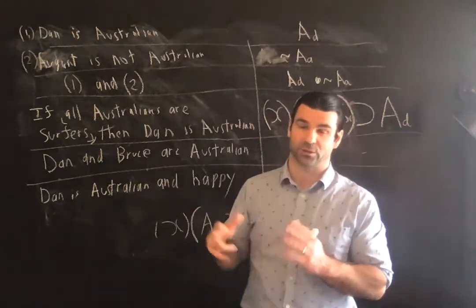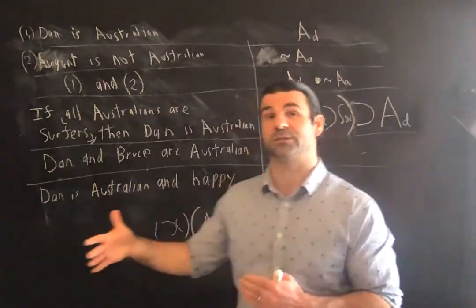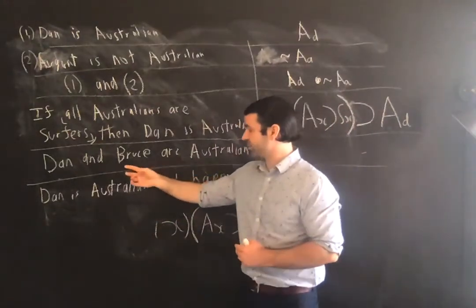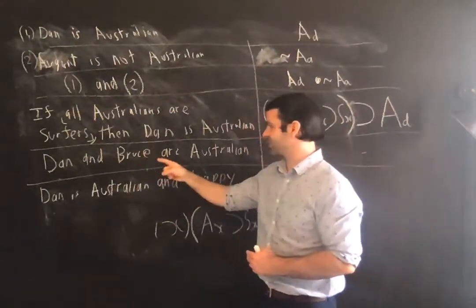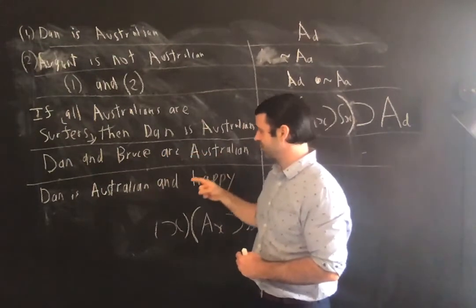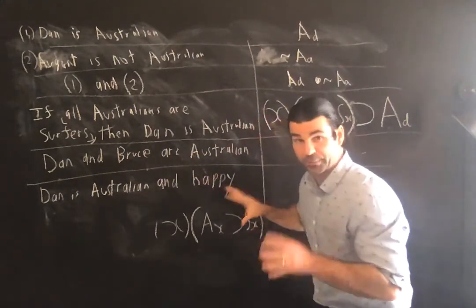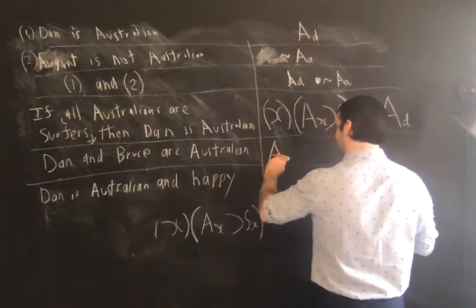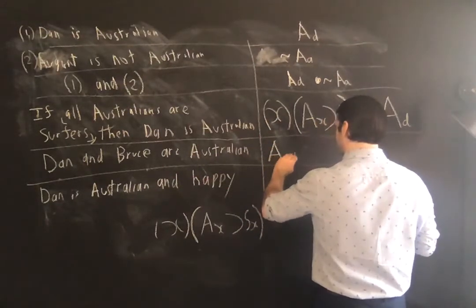It logically contains it because it can be paraphrased such that it literally contains two sentence components, right? This is equivalent to Dan is Australian and Bruce is Australian, right? So how do you write this? The wrong way: you don't write anything like this. This is not legal: A, D, B, right?